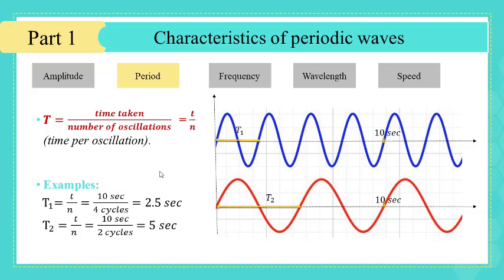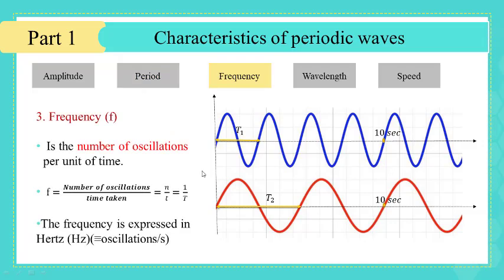For example, if 4 cycles are covered in 10 seconds, then the period is equal to 10 divided by 4, which is equal to 2.5 seconds. And if 2 cycles need 10 seconds to be completed, then the period will be equal to 5 seconds.